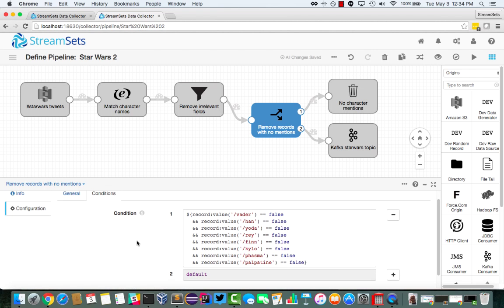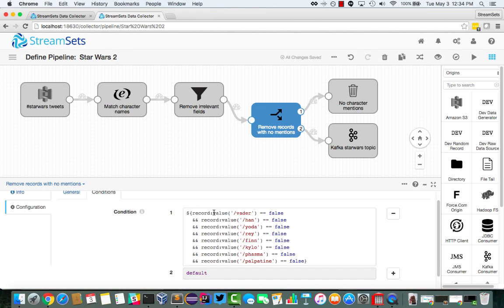And then really the final bit of processing we do is there are a bunch of tweets that just don't mention any characters. So what we say is if all of these conditions are true, so if there's no mention of Vader, no mention of Han, and so on, we just send the record to the trash. And if at least one of the characters is mentioned, then we write it to the Kafka Star Wars topic,